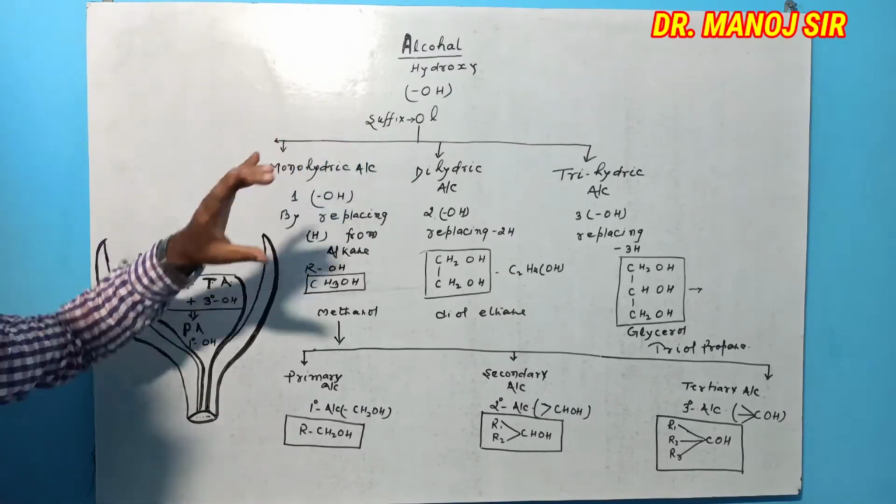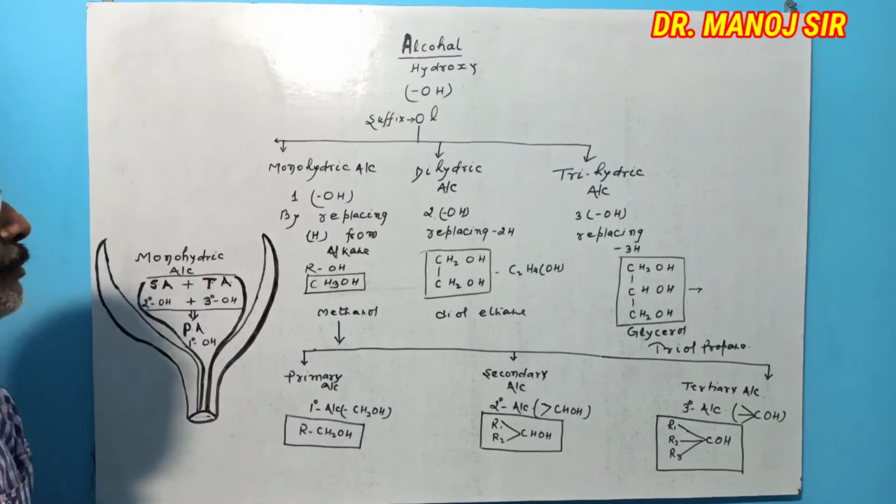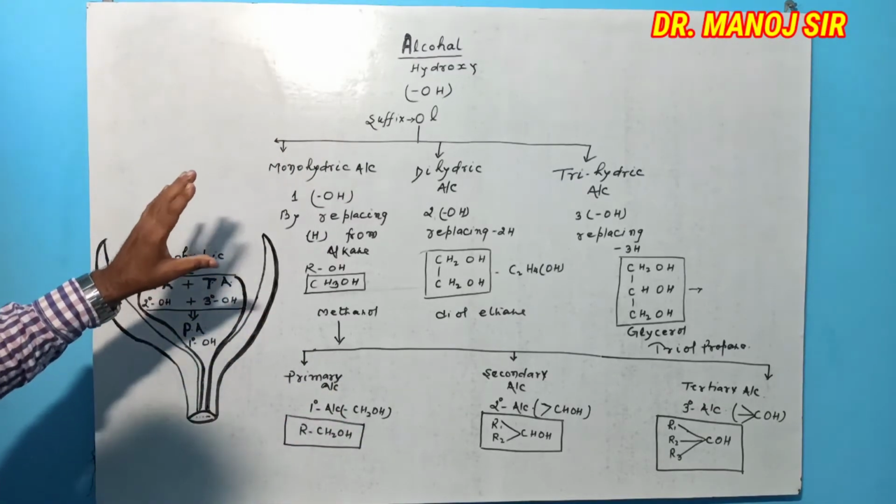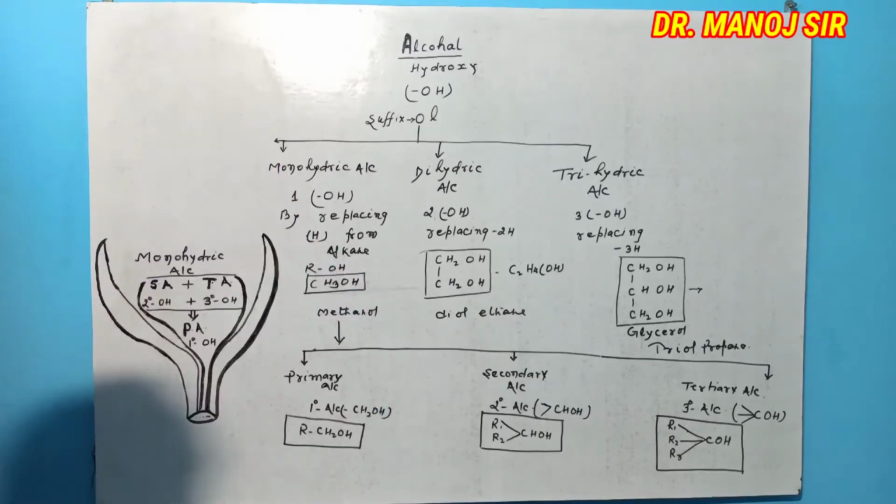They are monohydric alcohols if they have one OH.